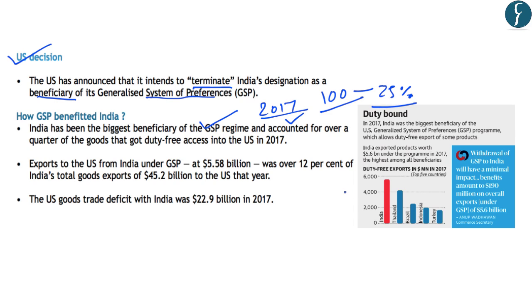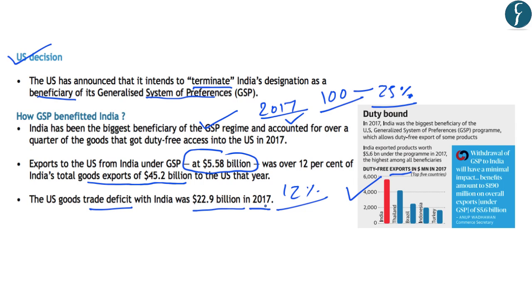And as can be seen in this bar graph, India had the highest benefit of the duty-free exports to the United States as compared to other countries. The exports stood at around $5.58 billion, which was around 12% of the total goods export of around $45 billion to the US. So 12% of the total exports to the US was under this GSP regime. And also you should note that the US stands at a trade deficit in terms of goods of about $22 billion in 2017, which means that India has a trade surplus vis-a-vis trade with the US. So these were some of the benefits that India accrued under the GSP system.